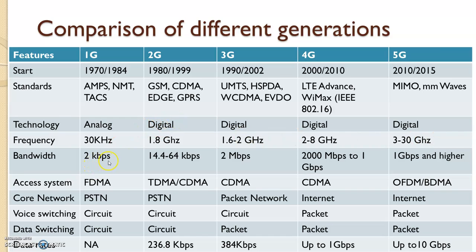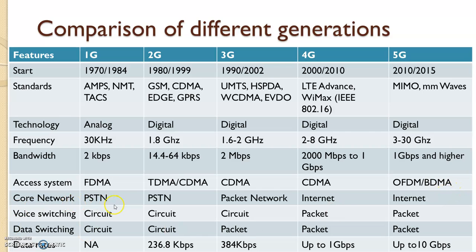The bandwidth taken by first generation was just 2 kbps, and after every generation it is improving. Third generation it was 2 mbps, and now for fifth generation it will be higher than 1 gbps. Access system for first generation was FDMA. Second generation it was a combination of TDMA and CDMA. Third generation CDMA. Fourth generation CDMA, and now fifth generation is OFDM, BDMA.